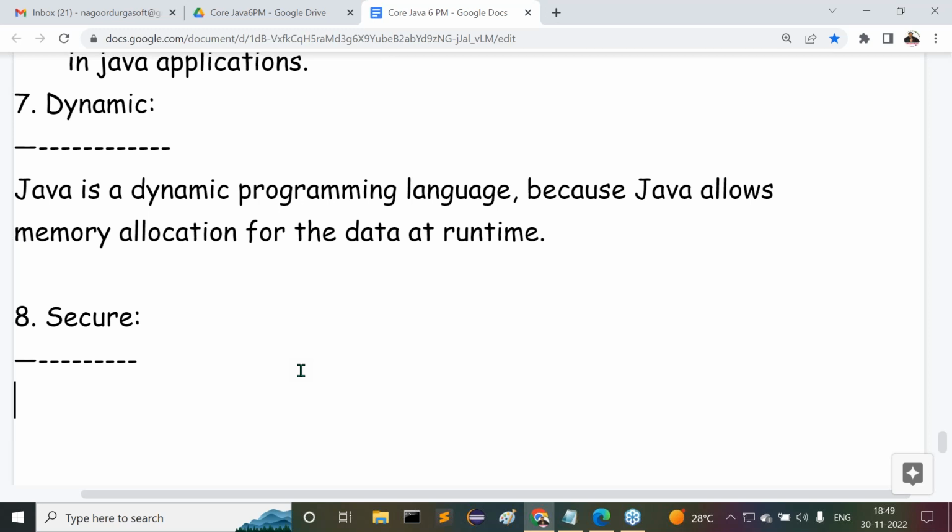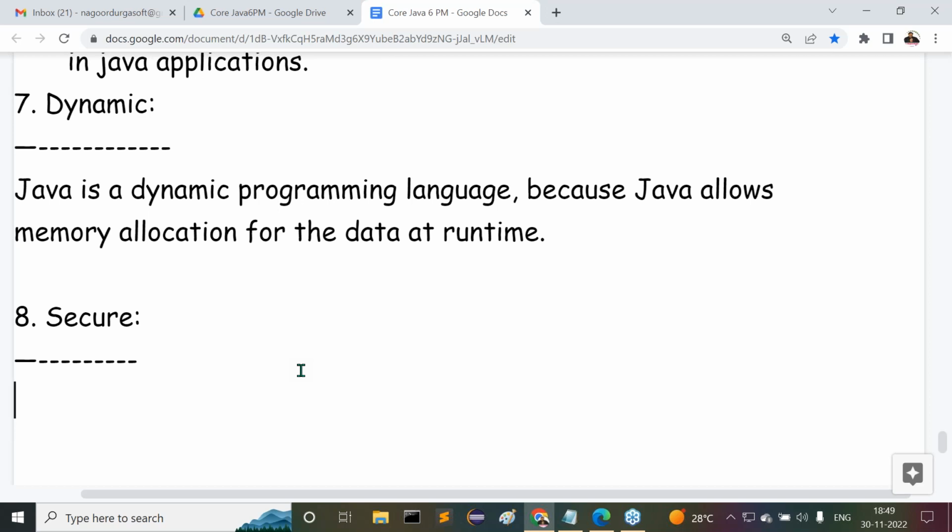If any programming language is good at these three levels of security, automatically that programming language is a secure programming language. Guys, all of you are following this point or not?